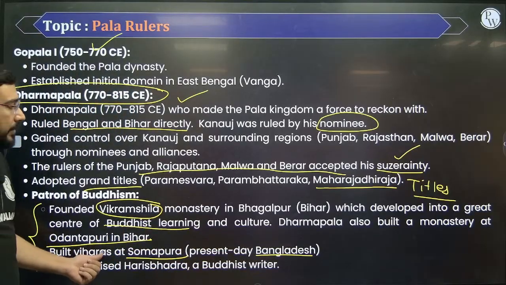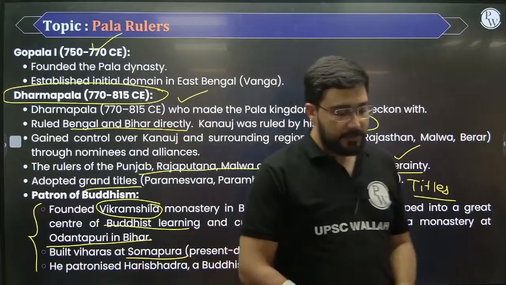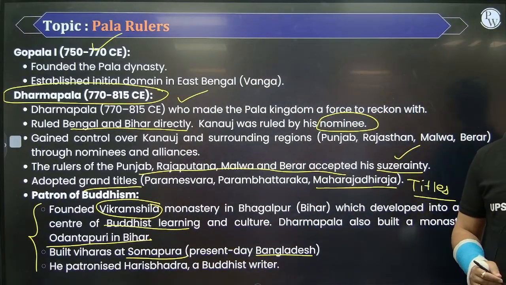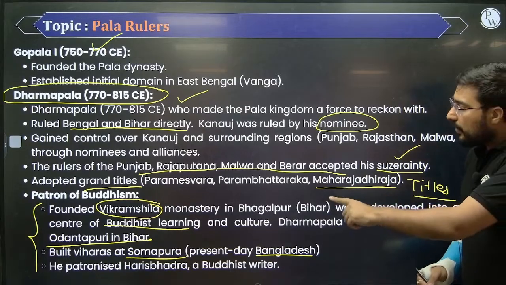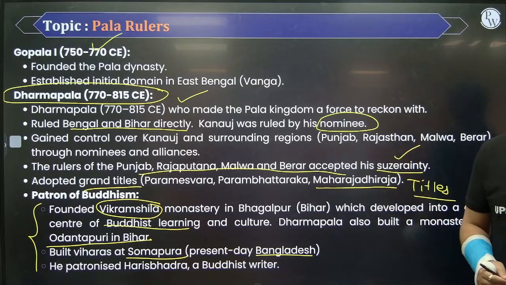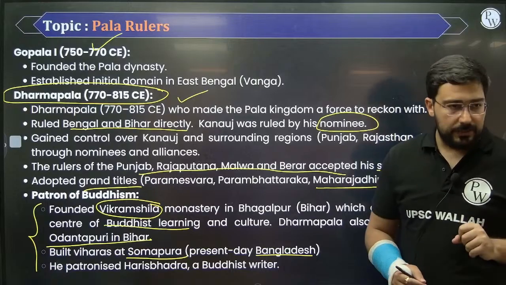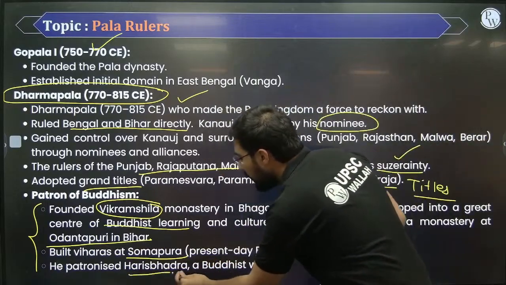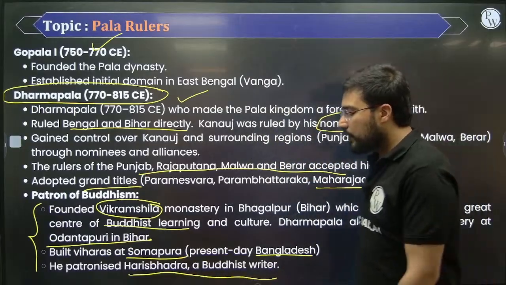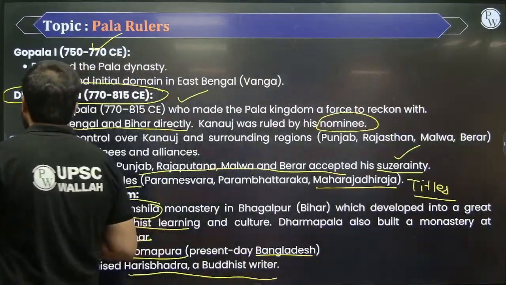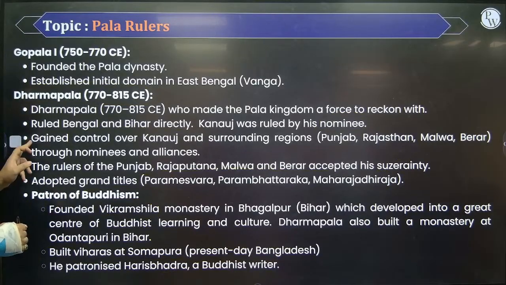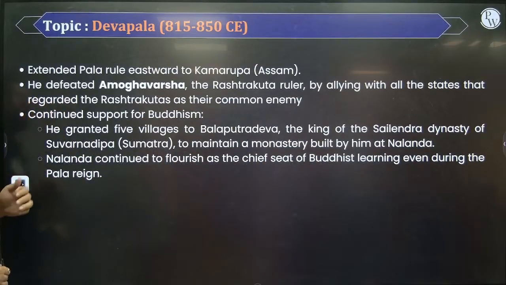In fact, it is a site which is given recognition by UNESCO also. UNESCO lists the World Heritage Sites. So even today, Somapura Mahavihara is a World Heritage Site in the region of Bangladesh. Okay? But that is inside Bangladesh. He also gave patronage to Harishbhadra, who was a famous Buddhist writer. This is the profile of Dharmapala. He was the one, right?